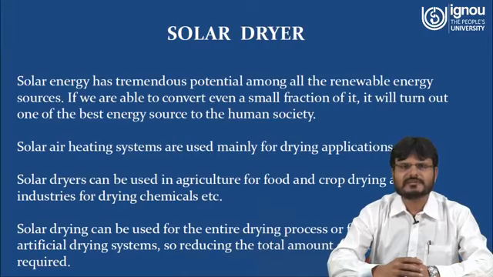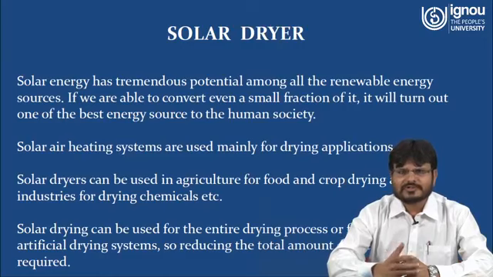Solar air heating systems are used mainly for drying applications. A solar dryer can be used in agriculture for food and crop drying, and in industries for drying different chemicals also. Solar drying can be used for the entire drying process or for supplementing an artificial drying system, so reducing the total amount of fuel energy required. As I told you, whatever energy you are using to run such a system is solar energy, which is free.